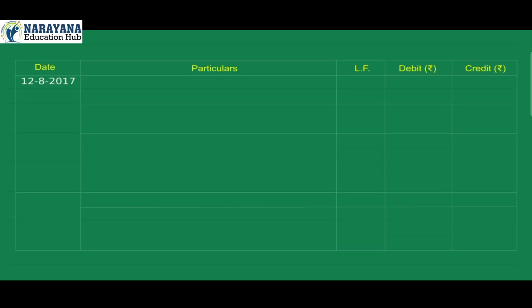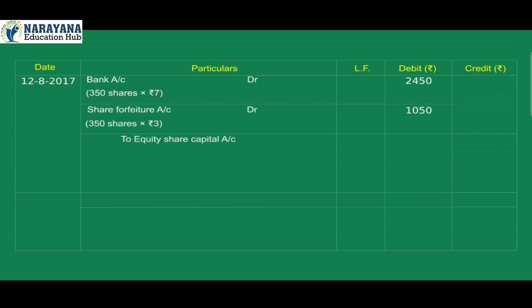12th August 2017. Bank account debit 2,450 (350 shares × Rs 7). Share forfeiture account debit 1,050 (350 shares × Rs 3). To equity share capital account credit 3,500 (350 shares × Rs 10). Being reissue of 350 forfeited shares at Rs 7 per share.